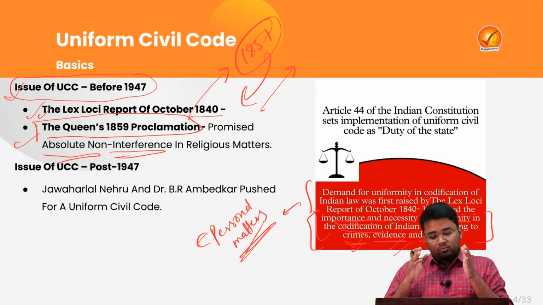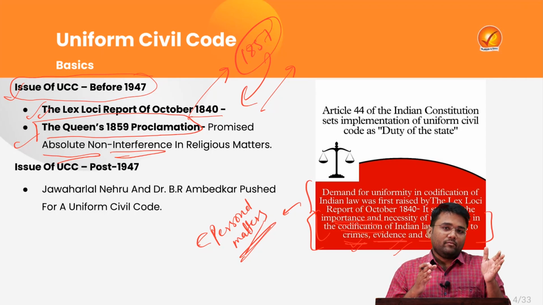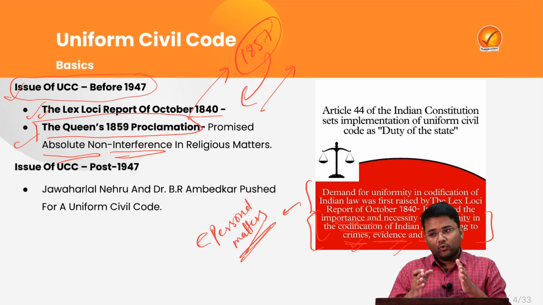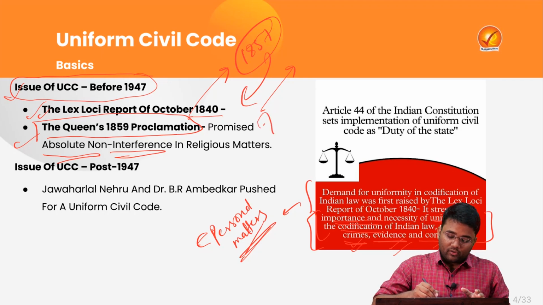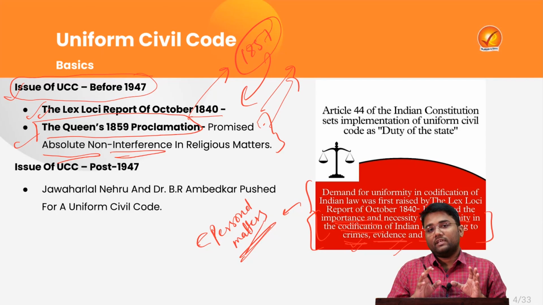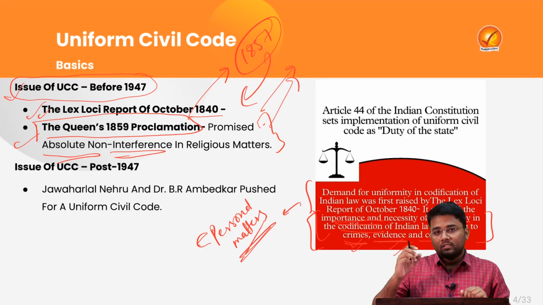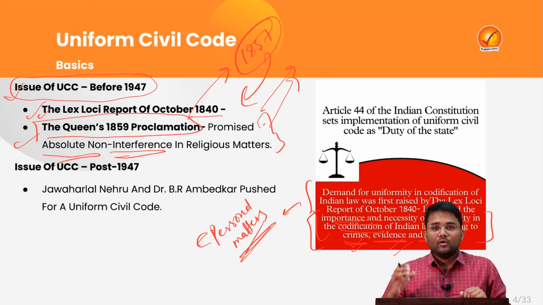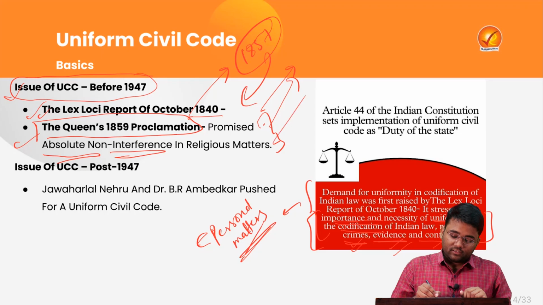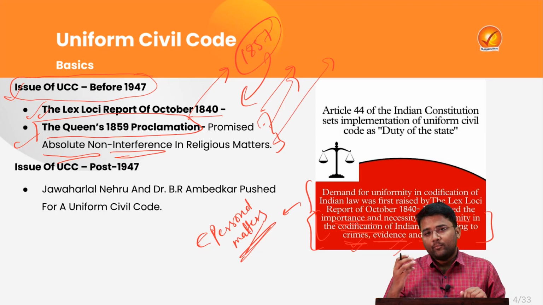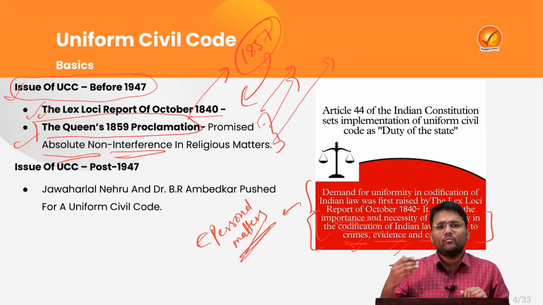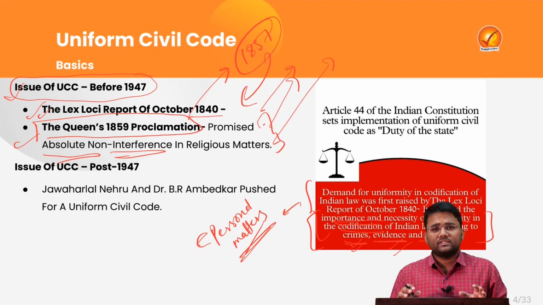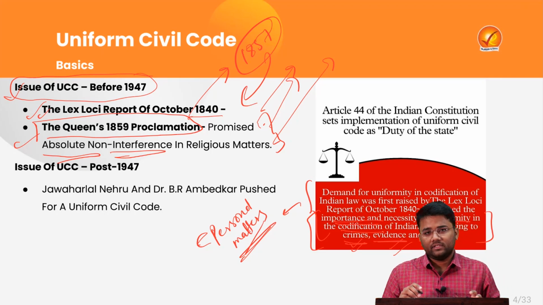The colonial government wanted to put forth the notion that it was not interested in interfering in social matters, especially matters related to the personal domains of marriage and inheritance of various religions. These were some of the apprehensions of the Muslim community, that the colonial government might interfere in future and bring a law for all personal matters. To address those apprehensions, the 1859 Queen's Proclamation came.